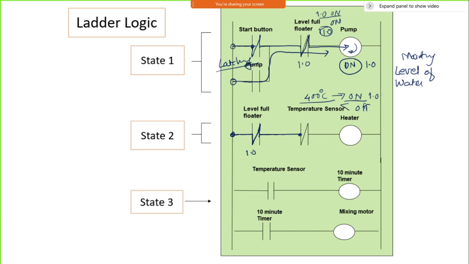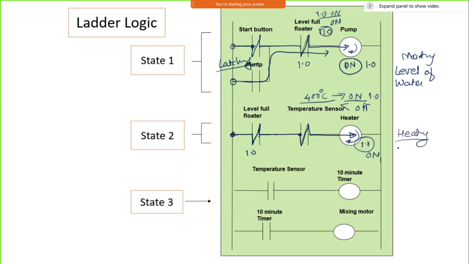If the liquid is already within 400 degrees Celsius, this will get disconnected and the heater will not start. If it is less than 400 degrees Celsius, then this will get connected and the heater will start heating, and it has on as a logic. This is the way the second operation of heating is completed.